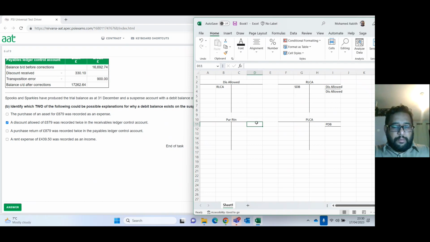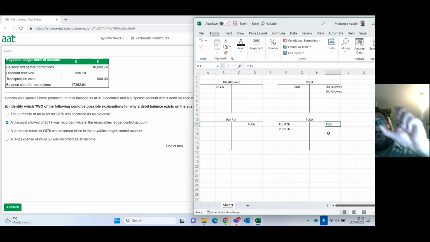So I'm going to say here PLCA, and then here purchase return. If I enter purchase return twice, it will decrease the credit side.